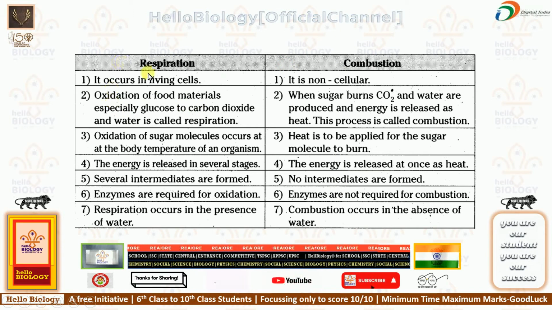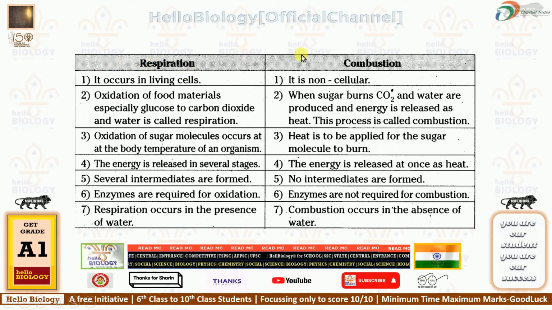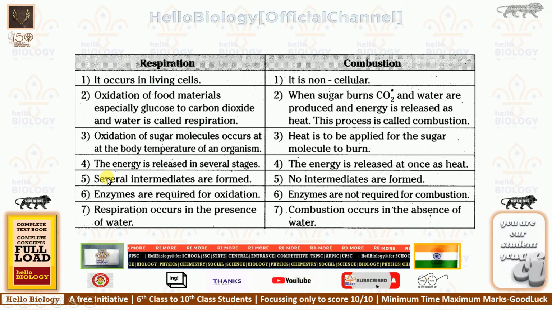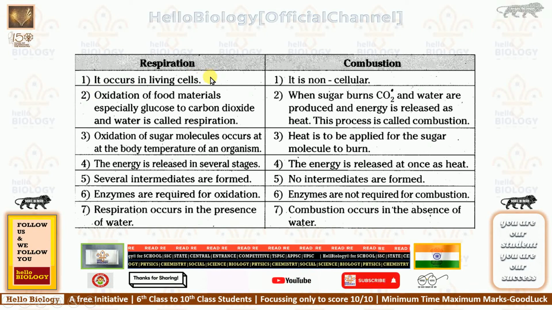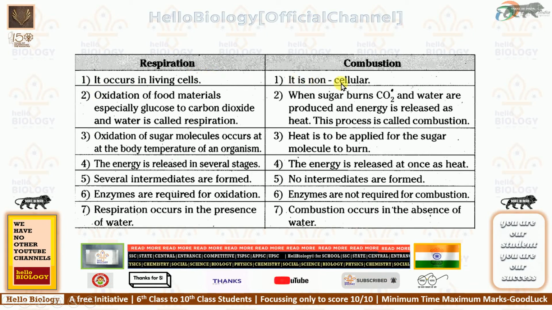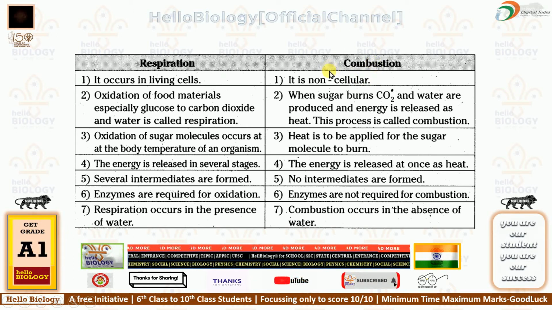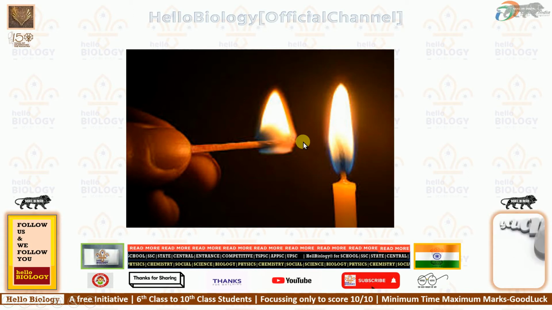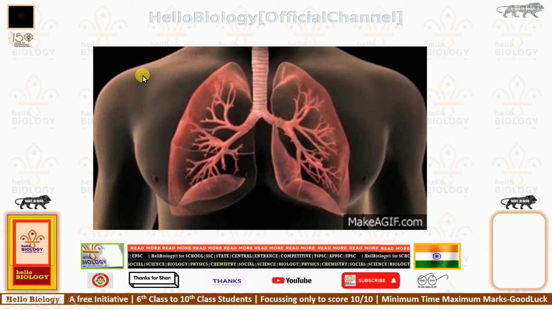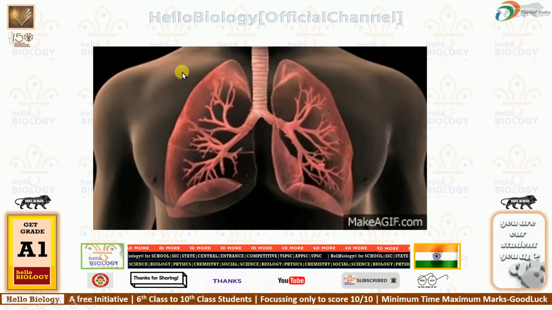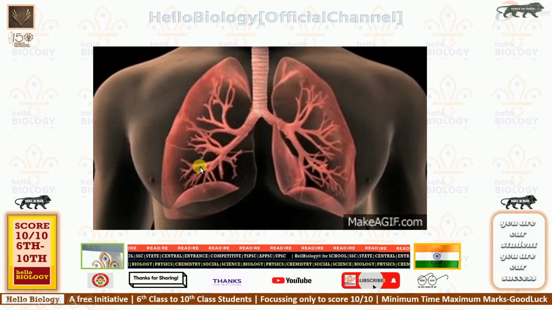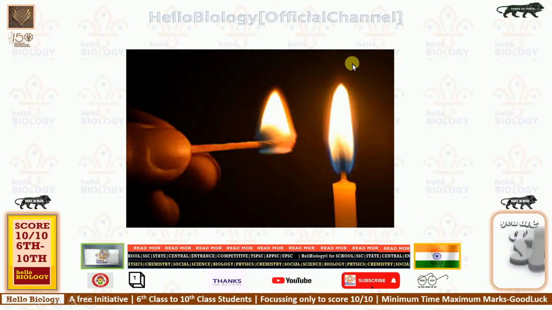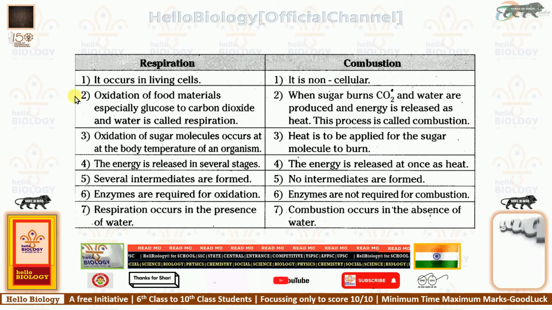Most important, if you understand this, it means you understand the respiration chapter. The complete respiration chapter is in your hands, so whatever questions you get, you can answer. First one: respiration occurs in living cells. Yes, it occurs in living cells. Combustion is non-cellular. Why? Because it is outside. If you see this image, you can see this is outside. Respiration means inside. Can you see here? The respiration process takes place inside our body, whereas combustion takes place outside of our body. So this is the first difference.